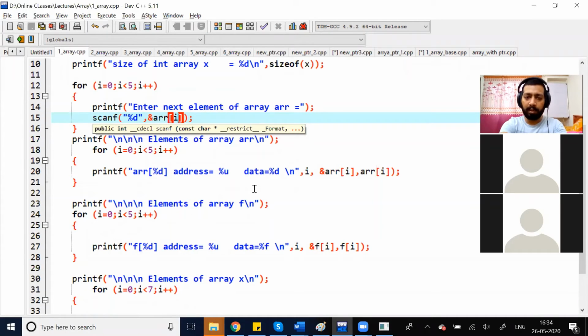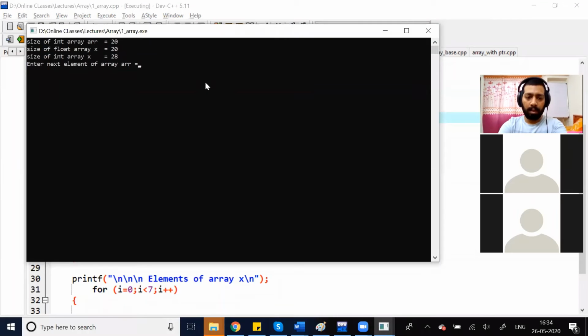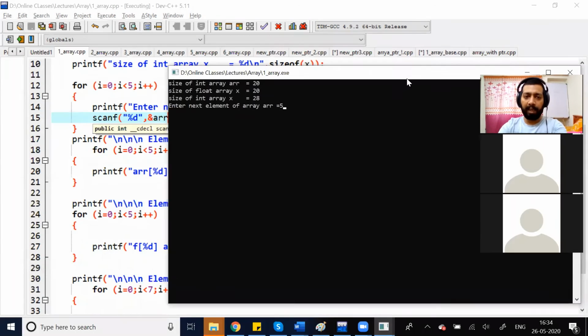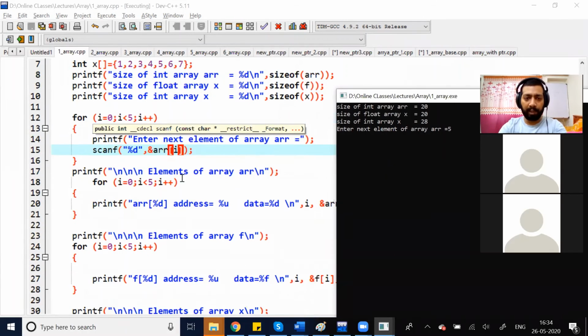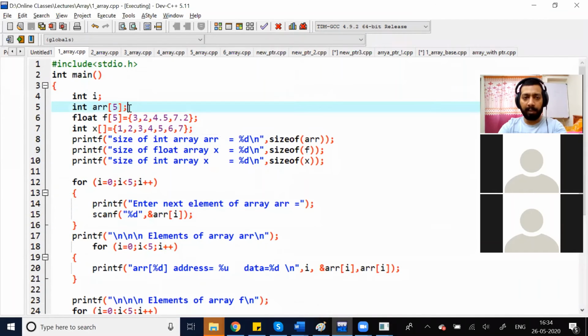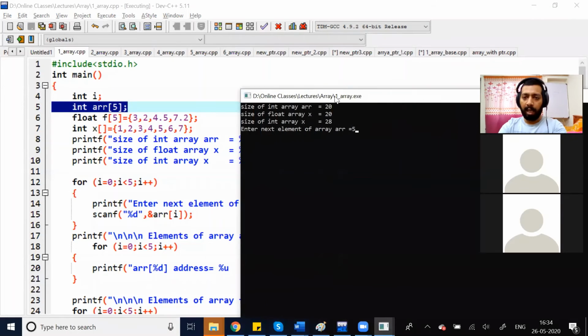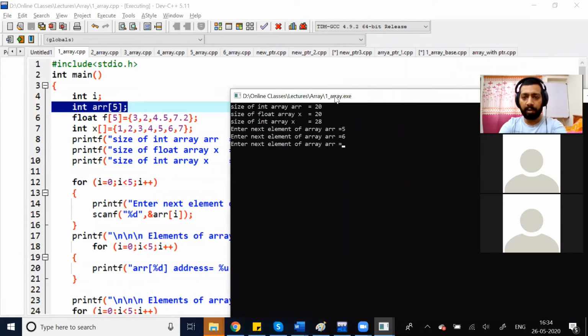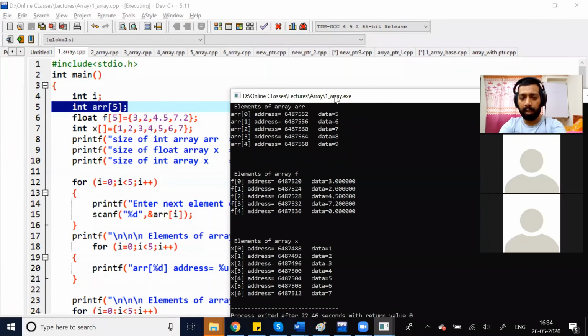Let me show you the answer. Array size, number of elements in the ARR, where we are giving the value, we are giving the value for array I. That means we are inserting the value for this array. Fine. So I am giving the value 5, 6, 7, 8, 9. So these are the values.